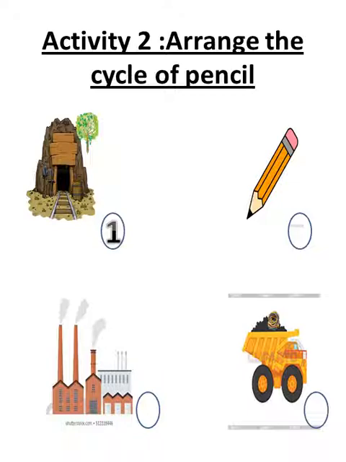So the resources will be number 2. The car here has graphite and rubber and wood. This car will take the resources to the factory. So the factory will be number 3. And then the factory gives me the pencil. It will be number 4. This is how we arrange the cycle of a pencil.